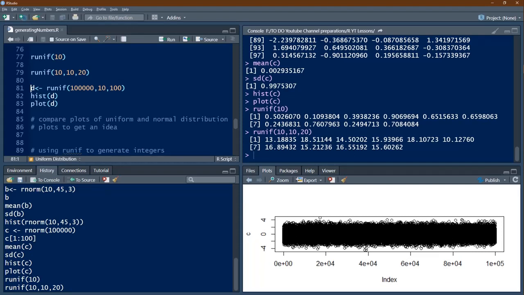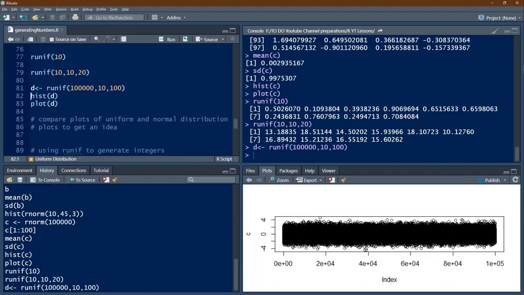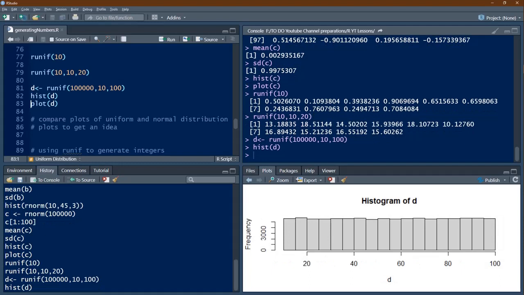Now here also we'll produce 100,000 numbers and save it in D. Now let's look at histogram of D. Here we are finding almost in all ranges the frequencies are same. It means the whole 100,000 have been distributed along this region.